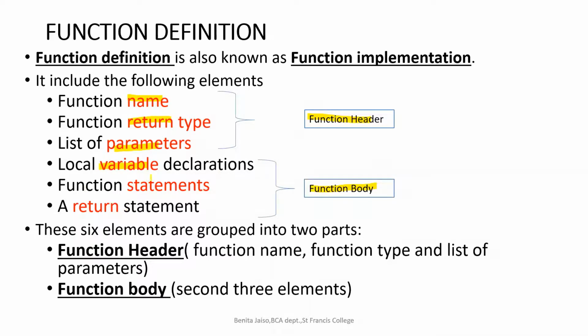Those variables, declared within the function and accessible only within that function body, are known as local variables. Other than that, we will have printf statements and calculation statements in the function body.